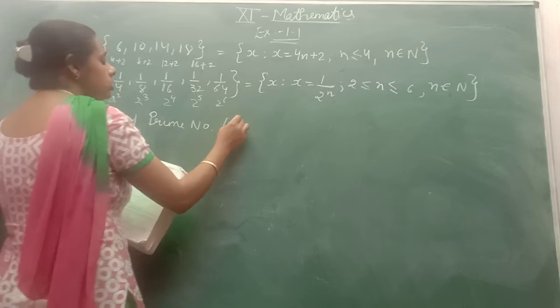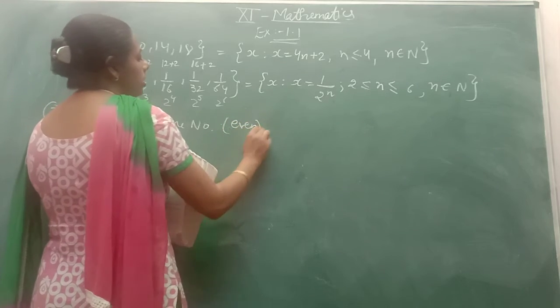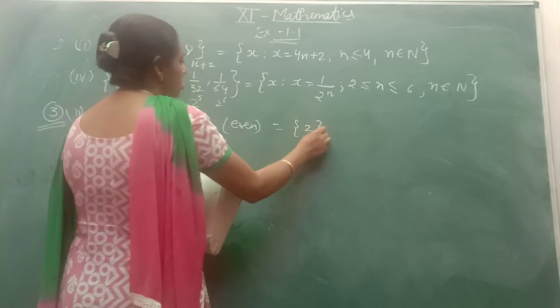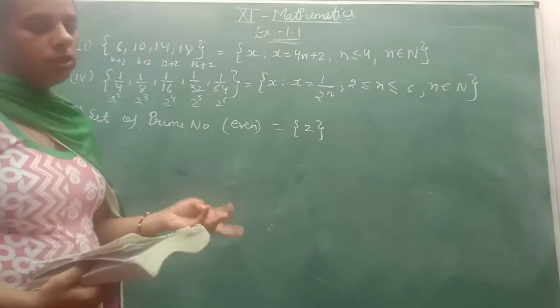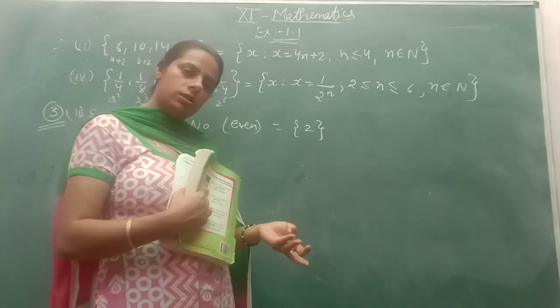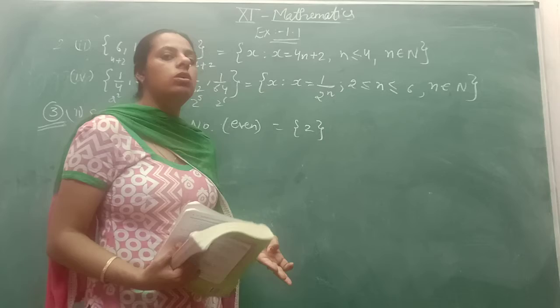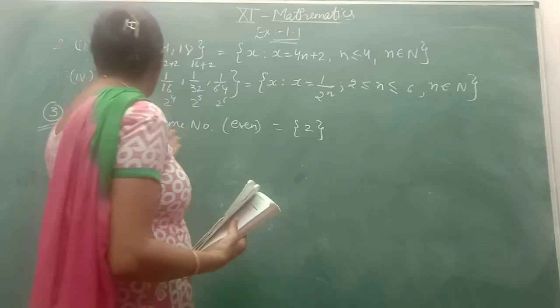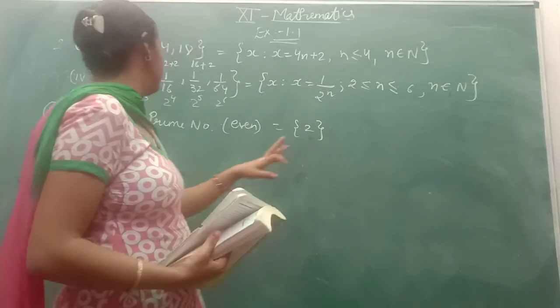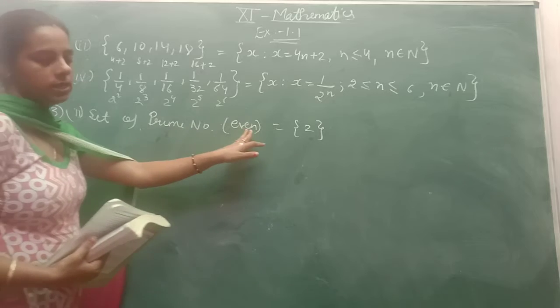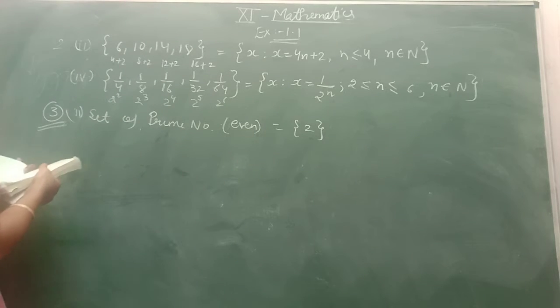which are even also, and there is only one element, 2, that is prime and even. 3, that is odd, 5, that is odd, 7, that is odd. So there is only 1 element which is prime as well as an even number. Come to the fourth part.